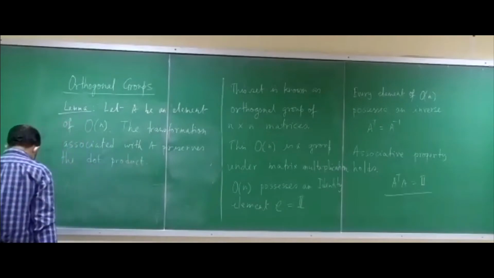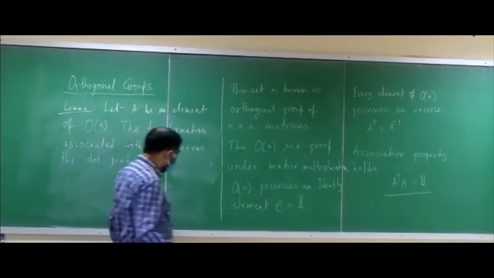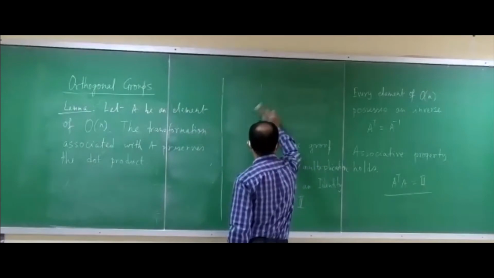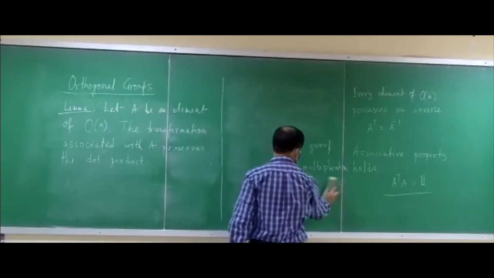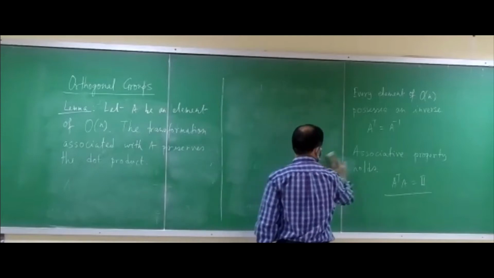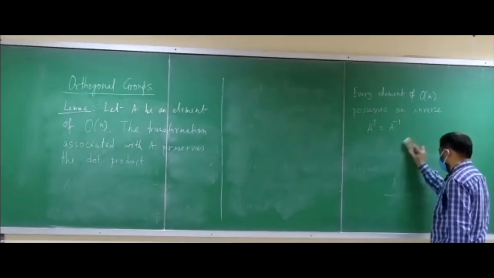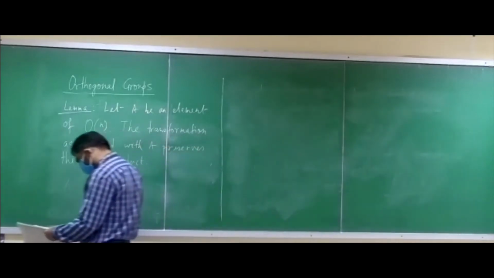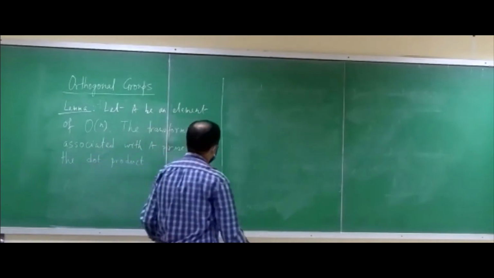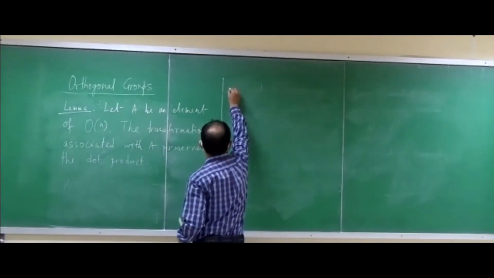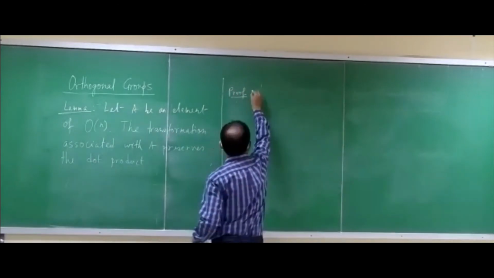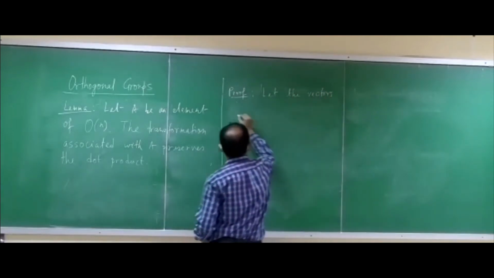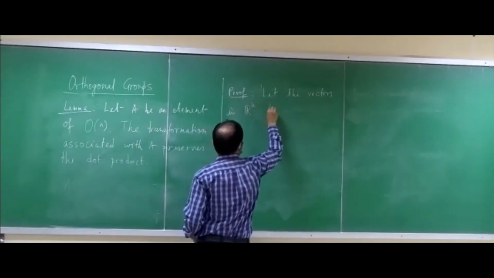If you consider the vectors in R^n as column vectors, suppose there is a vector in R^n called u, and there is another vector in R^n which is v.